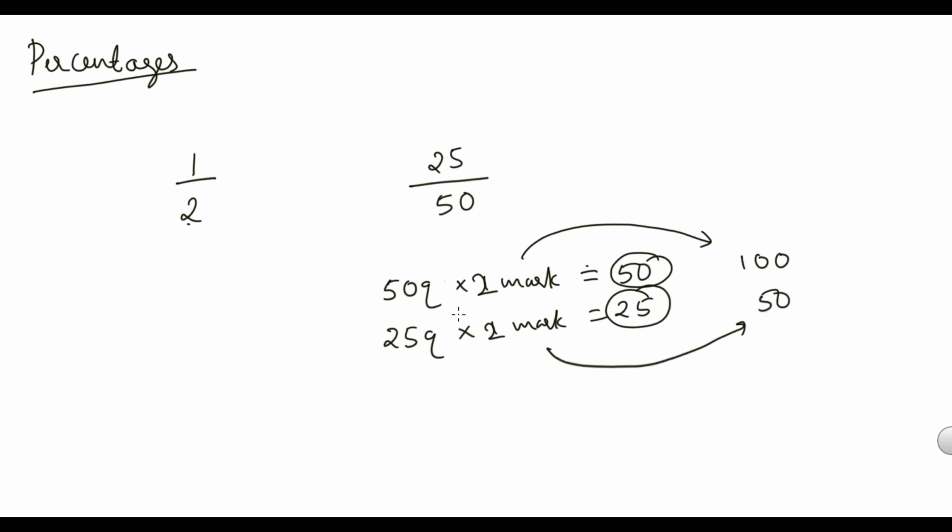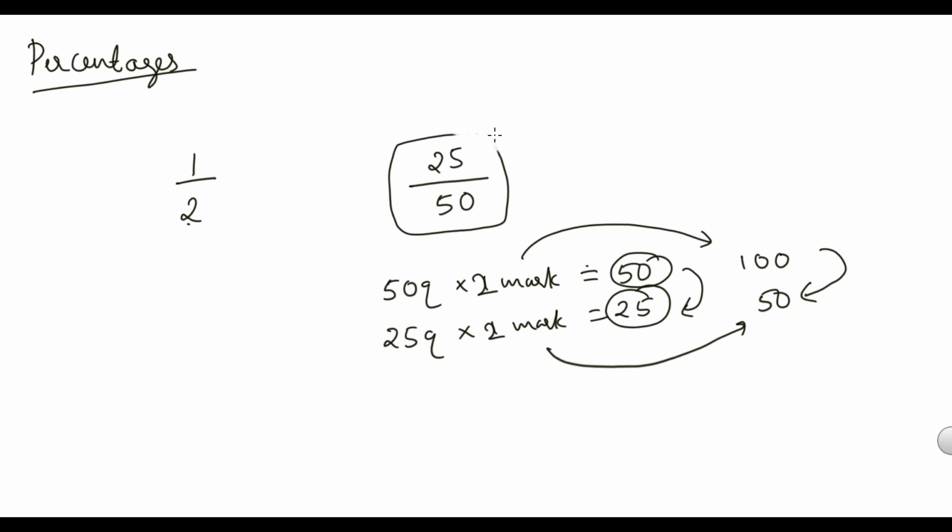Now, same test, same number of questions I answered. If it is out of 50, my score is 25. But same test, if it has become out of 100, then my score will become 50. Same thing: 25 out of 50, if I convert into out of 100, then that is called percentage.